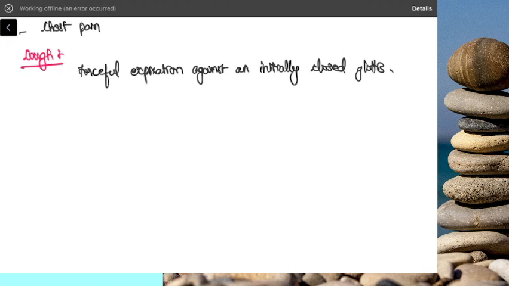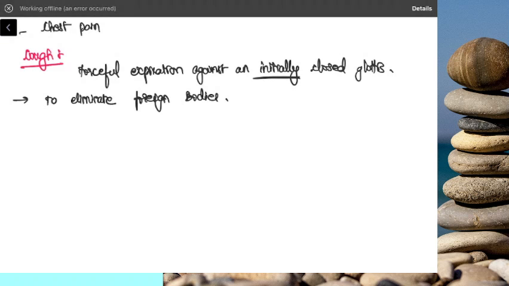So why do patients cough? To eliminate foreign bodies or sputum or mucus, which are impacted in the airway. In the mechanism of cough, initially the abdominal muscles and the respiratory muscles will contract against an initially closed glottis.